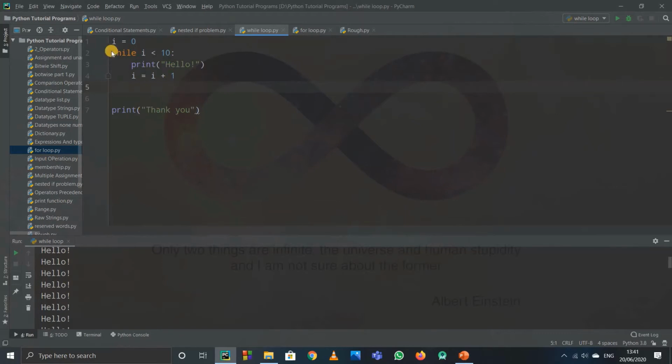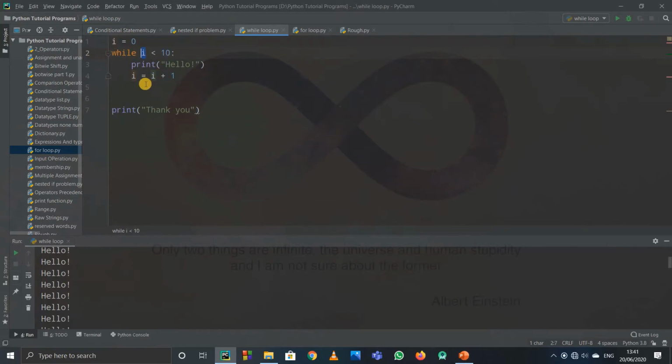Then this statement will get executed again. Now while 1 is less than 10, because i is 1 now, it is true again, because 1 is obviously less than 10. So it will print hello again. Now the new value of i equals the old value of i plus 1, so the new value will be 1 plus 1, that is 2. Then it will execute again.